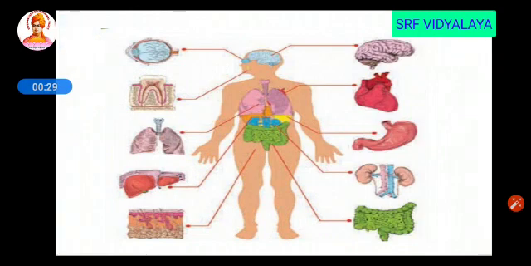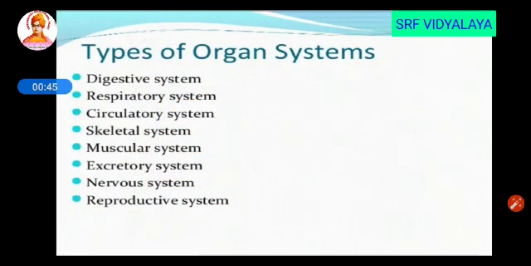So these are the organs seen in a human body. Example: eyes, teeth, lungs, liver, skin, brain, heart, stomach, kidney, intestine. These are some of the organs seen in a human body. Types of organ system. There are many types of organ system in human beings. They are digestive system, respiratory system, circulatory system, skeletal system, muscular system, excretory system, nervous system and reproductive system.